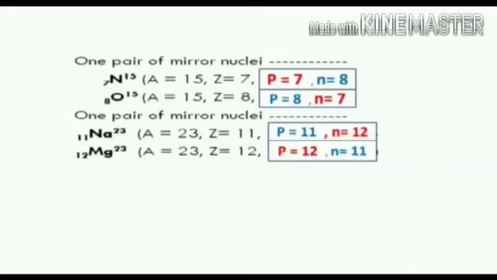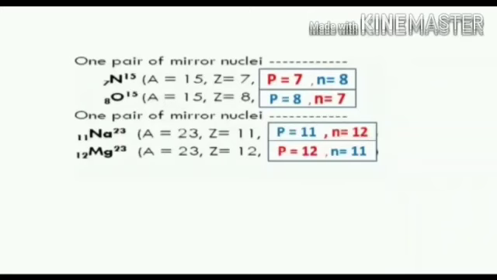See another example. Sodium-23 (11) and magnesium-23 (12) are mirror nuclei. Sodium-23: number of protons 11, number of neutrons 12. Magnesium-23: number of protons 12 and number of neutrons 11.